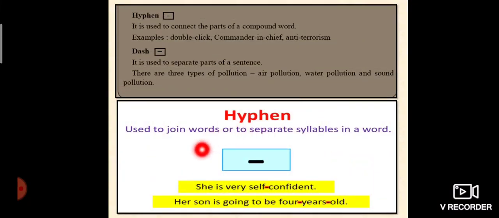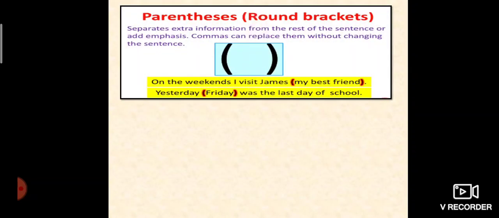Now, the hyphen is used to join words or separate syllables in a word. For example, she is very self-confident. So you can see the hyphen is there between the 2 words self and confident. Her son is going to be 4 years old. So you can see the hyphen is there between 4 years and old.